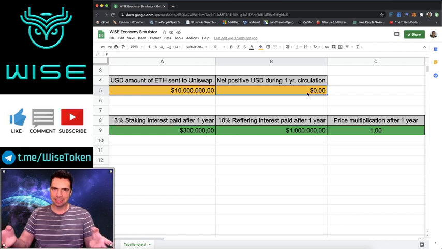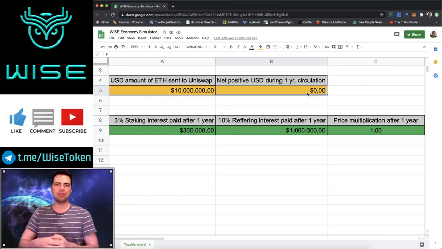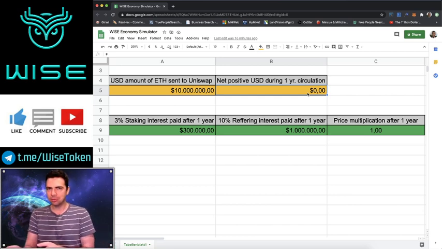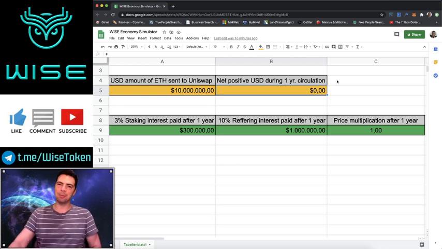And like I said, very unlikely, because if you are investing in a cryptocurrency, you're usually going to give it a chance before you cash out your money. So over a year's time, I would expect people to have their tokens in stakes, and so they're not going to be cashing out. I would think they might even invest a little bit more or tell a friend about it, and they might invest some. So I'd find it very hard to believe our net positive was 0 after 1 year. It's just kind of inconceivable that would happen, but this is the baseline.